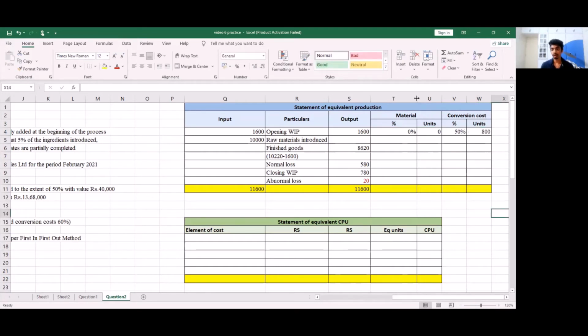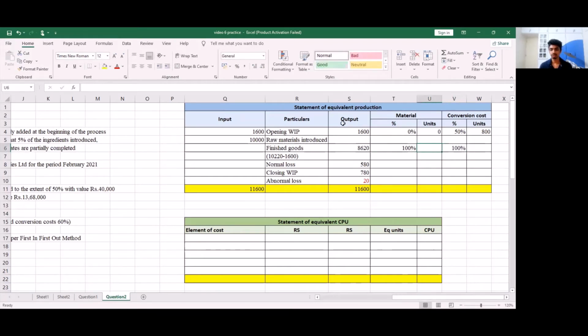If you don't know why I took 0 and 50 and not 150, check my previous video on FIFO method and you will find the answer. Next, we have finished goods. Finished goods work done is always 100% because finished goods are completed goods and 100% work has been done on these goods. So 100% and 100%.